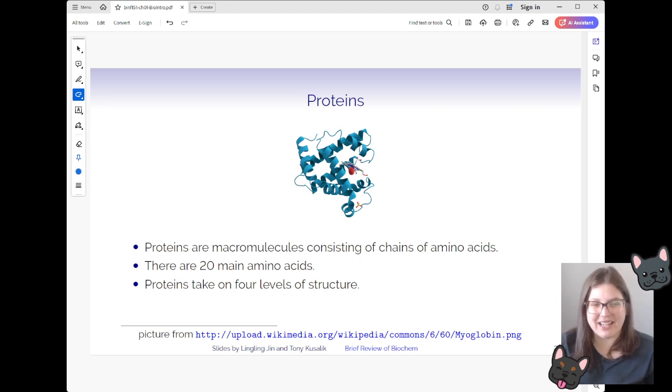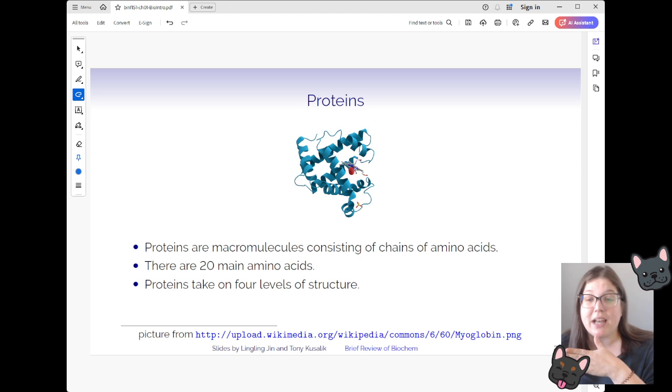So proteins, again, are biomolecules that consist of chains of amino acids. We have 20 amino acids. I will never ask you to memorize the amino acids in this course. You will always have a codon table available to you for any questions in this course. You don't need to memorize their structures, anything like that.